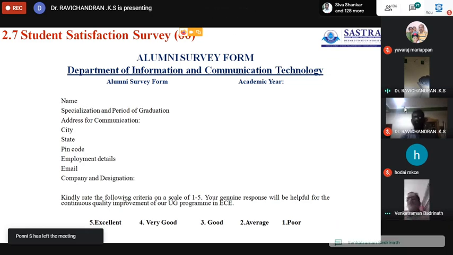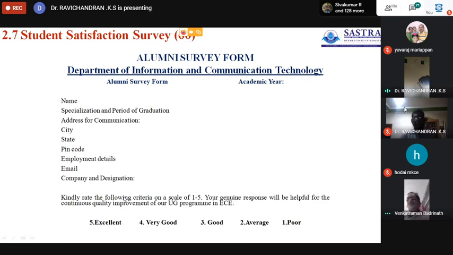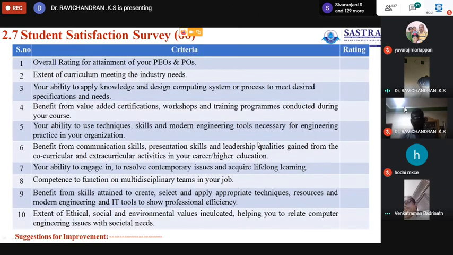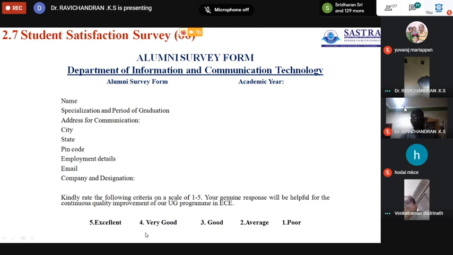This is a guideline given by NAAC. This is the questionnaire prepared by me, so the questionnaire may vary from institution to institution. Every question is to be assigned a 5-point scale, 1 to 5.